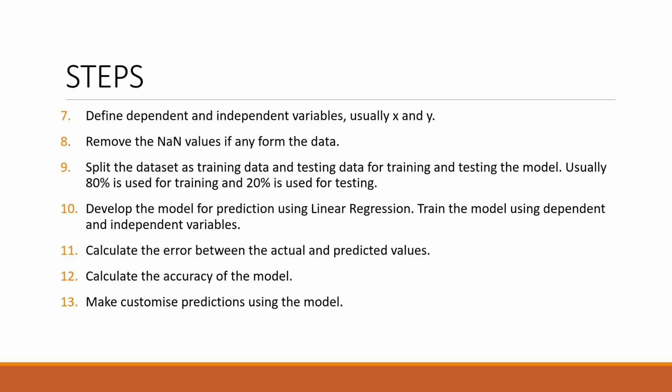Define the independent and dependent variables. Usually the x and y variables are used. Remove the NaN values from the data. Next, split the data set into training data and testing data for training and testing the model. Usually, 80% of the data is used for training and 20% of the data is used for testing.